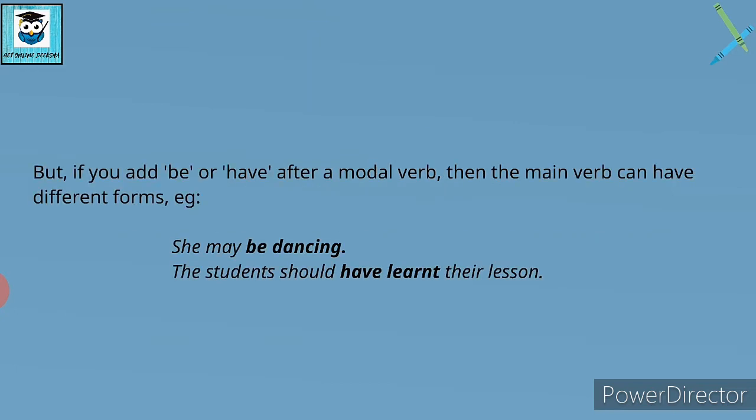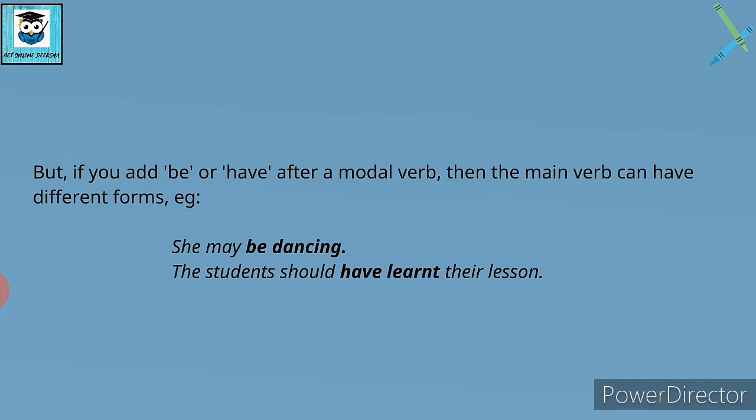Now there is an exception to this rule also, and what is this? If you add be or have after a modal verb, then the main verb can have different forms. Now if you want to make any change in the form of the main verb, what you have to do is add be or have after using the modal verb, like she may be dancing. Now here the modal is may. But after adding be, I can make a change in my main verb. Like I have added ing with the verb dance.